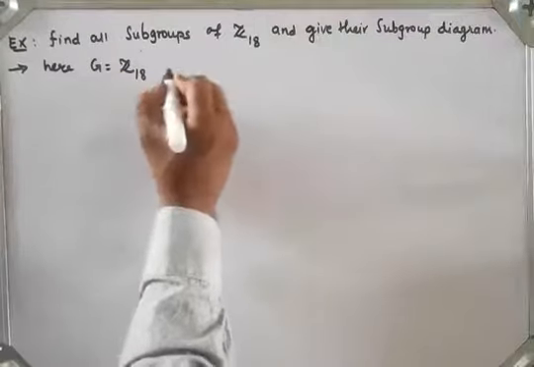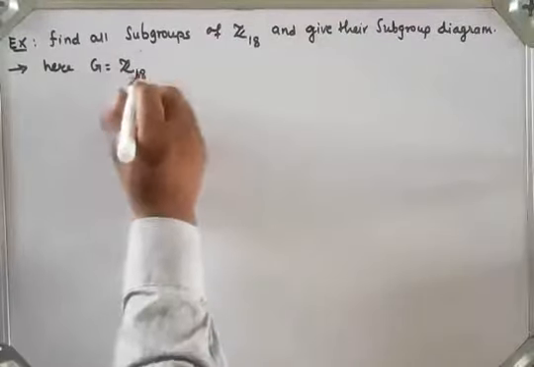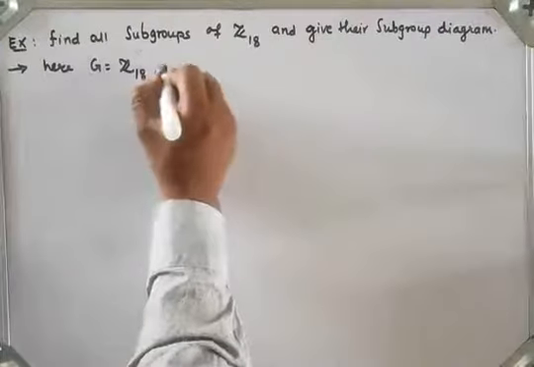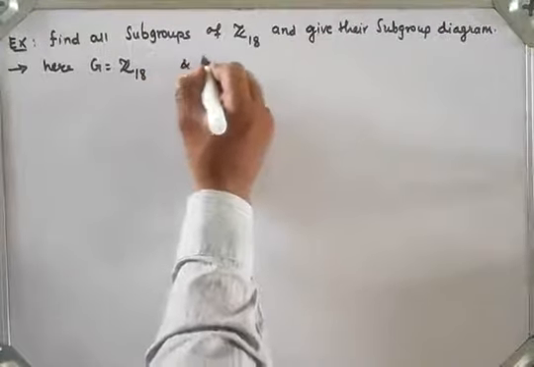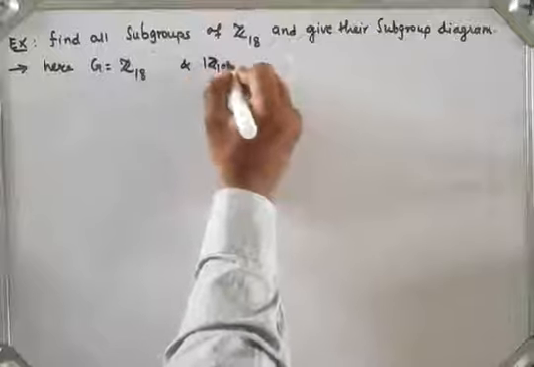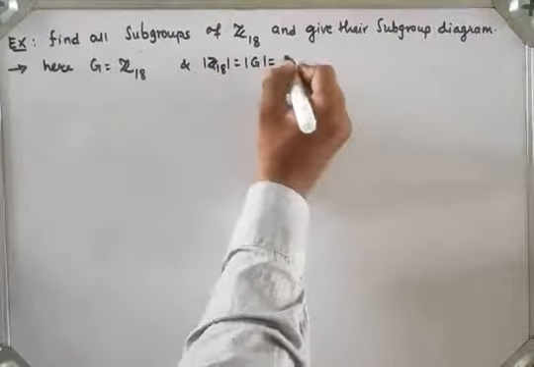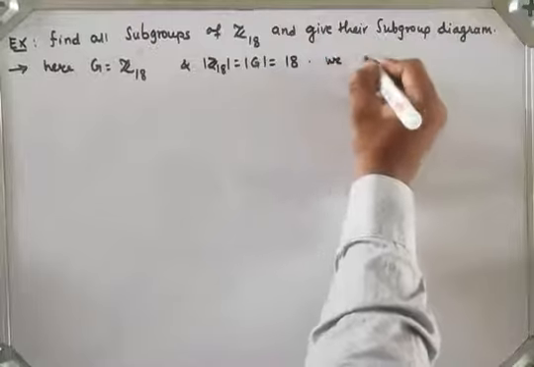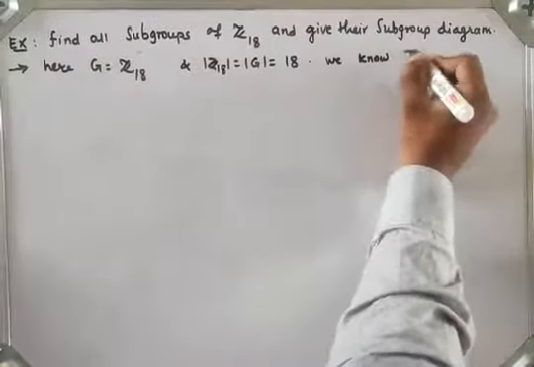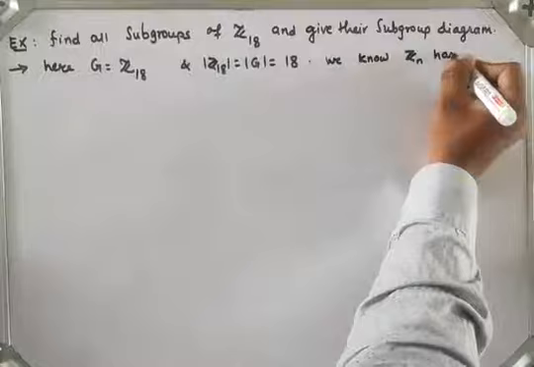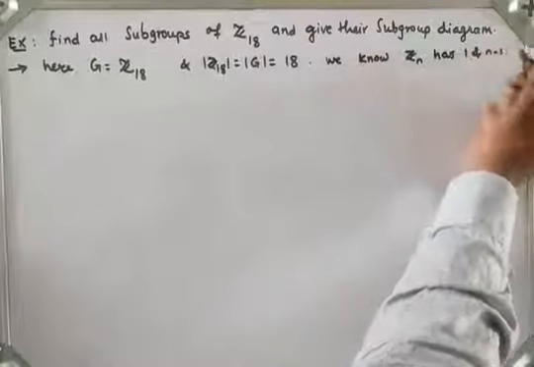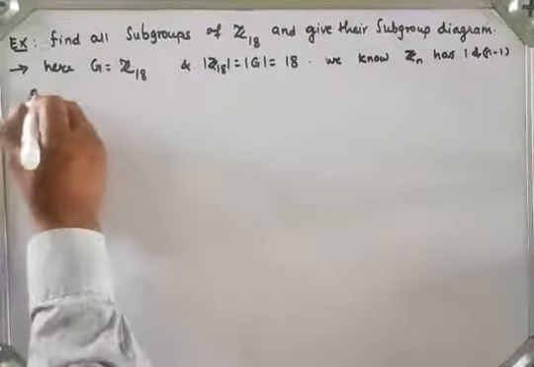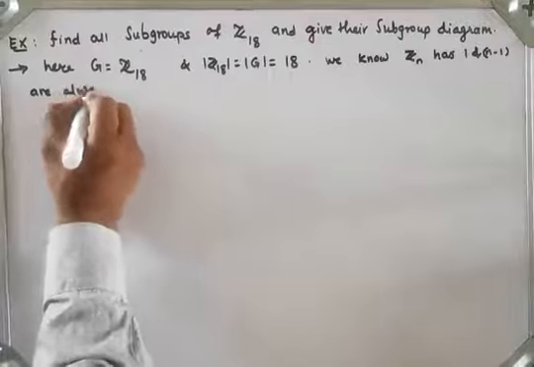G is equal to Z18, and the order of Z18, which is the order of G, is 18. In Zn, we know that 1 and n minus 1 are always generators.